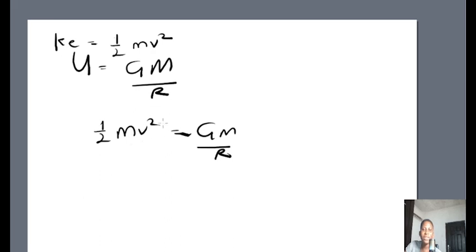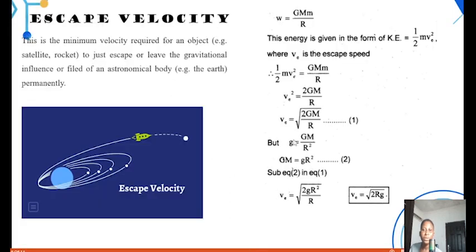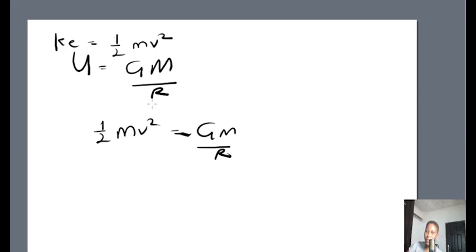So we're trying to get the escape velocity, and don't forget that your small g is also equal to what? GM over what? r squared. So you have also that your g is equal to GM over r squared. So we can get our v by equating these two together. Let me clear the, okay, no, let me not clear the board.